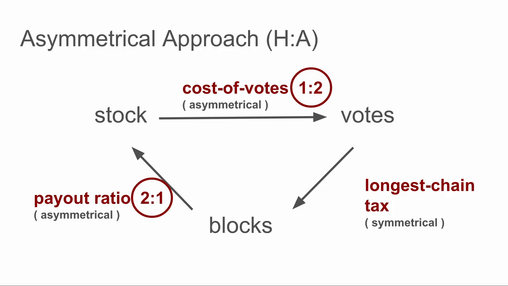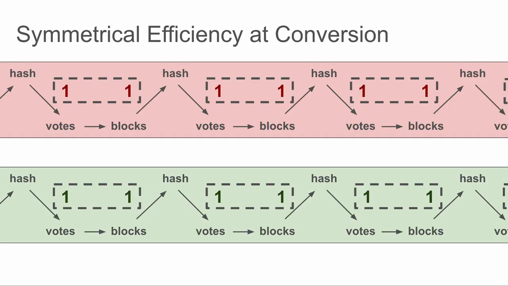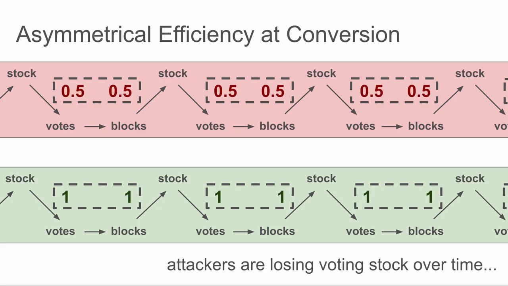And when the payment is happening, the honest nodes are going to collect $2 for every dollar that you extract from the system. Now, if we can do this, we've got a system that moves from symmetrical efficiency of conversion to asymmetrical efficiency of conversion. And what this means is that the attackers are going to lose voting power over time. So this is how we're going to solve the problem.